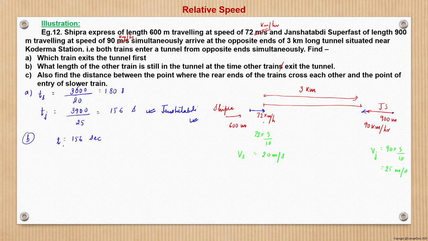So what is the distance covered by Shipra after 156 seconds? That will be nothing but 20 into 156, which is 3120 meters. So the rear end of Shipra has covered 3120 meters in 156 seconds. So where is the rear end currently lying? We can now find the position of the rear end.